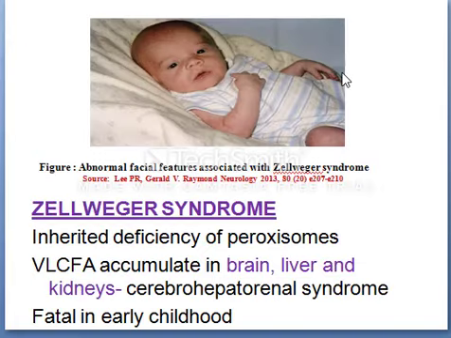Zellweger syndrome, an inherited deficiency of peroxisomes. So Zellweger syndrome is a rare inborn error of peroxisomal fatty acid oxidation due to absence of functional peroxisomes in all tissues. As a result, the long chain fatty acids are not oxidized in peroxisomes and accumulate in tissues, particularly in brain, kidney, and muscles, and usually results in death by age 6.